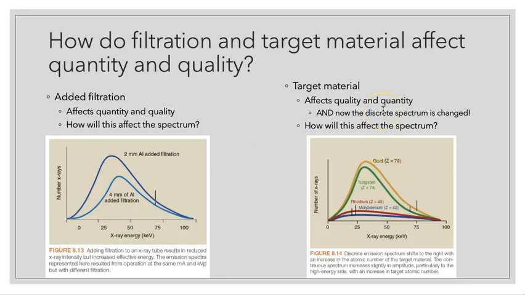Now, target material, that is finally where we get a shift in these discrete lines that we've been seeing, because we aren't only using tungsten anymore. Here we see gold, molybdenum. That's going to affect where these discrete lines are because they each have different energies holding that K-shell electron close to the nucleus. So those start to change, as well as our amplitudes here, or the number of X-rays we'll get based on those atoms.